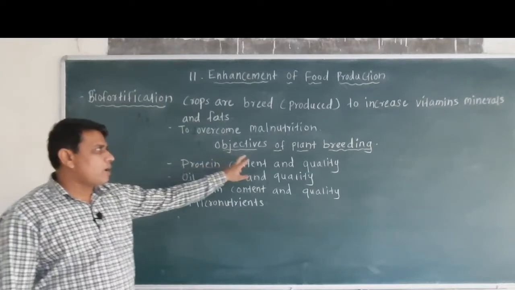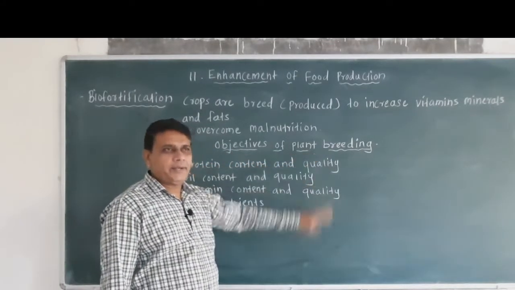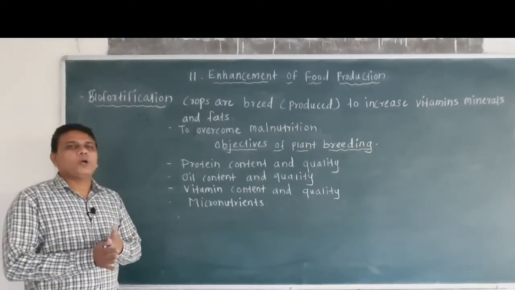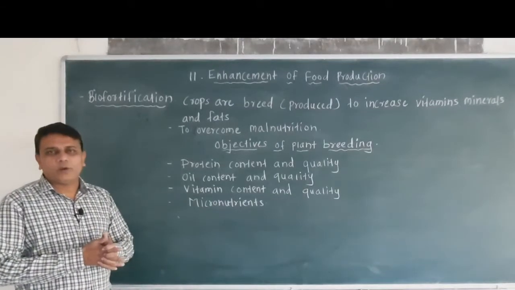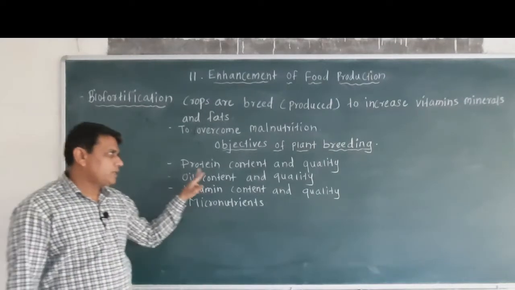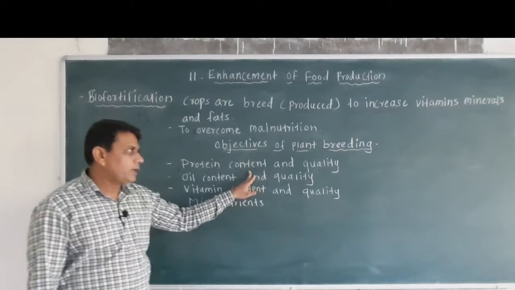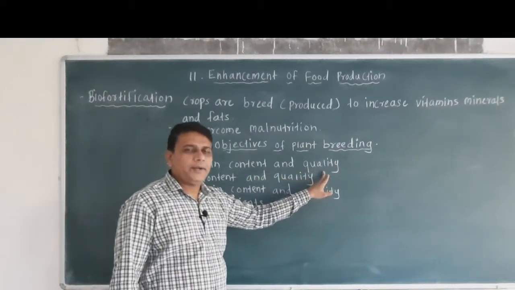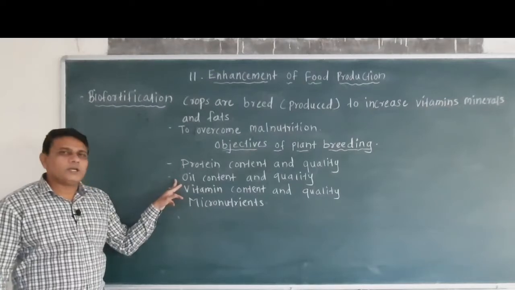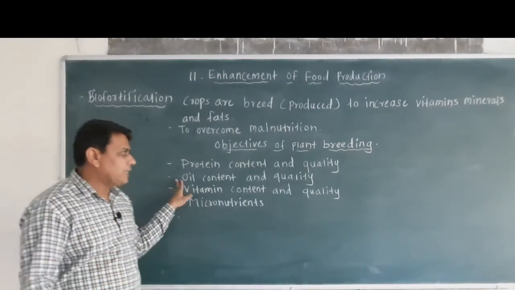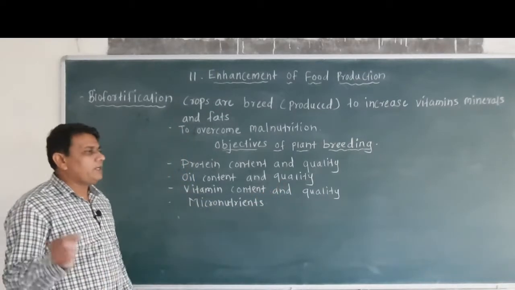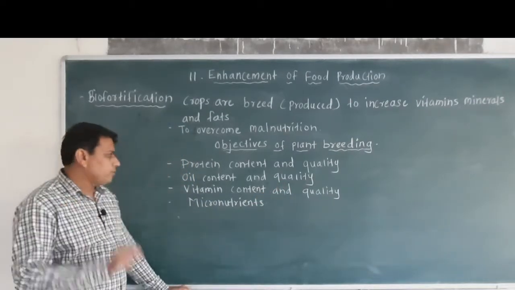Then we will see the objectives of plant breeding. Plant breeding is carried out to improve the quality as well as quantity of the crops. The first objective is to increase the protein content and its quality in the food. Then to increase the amount of oil as well as to improve the quality of oil present in the seeds or food.